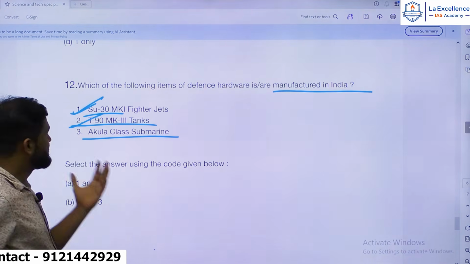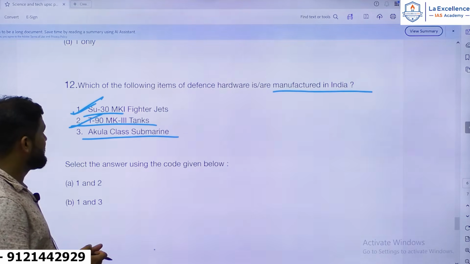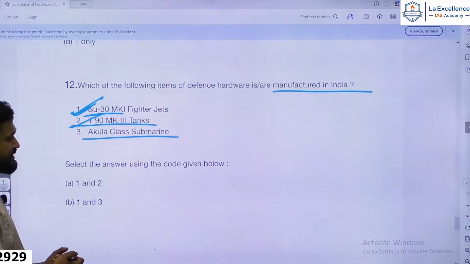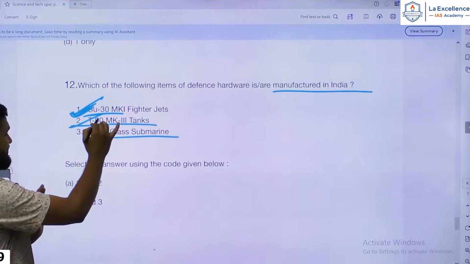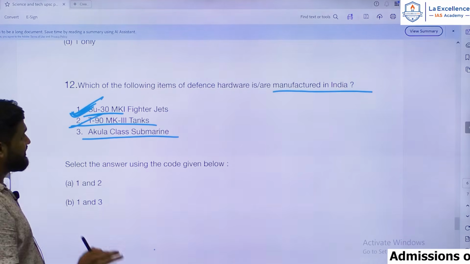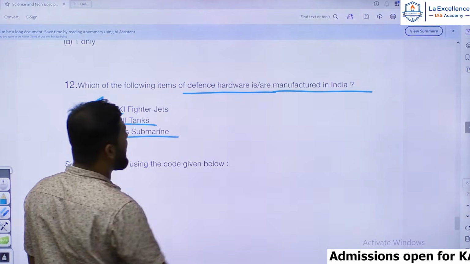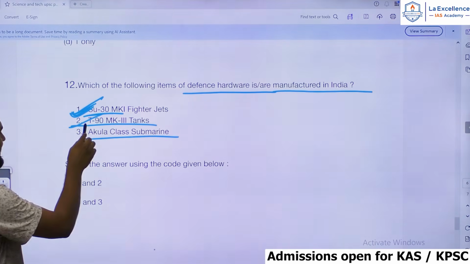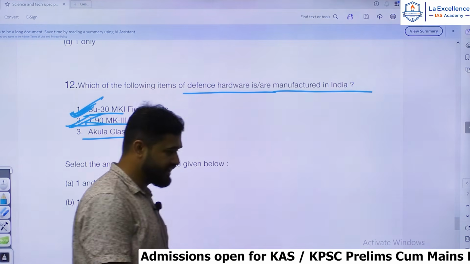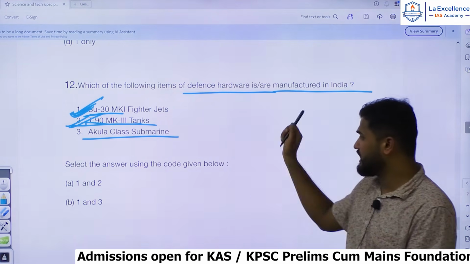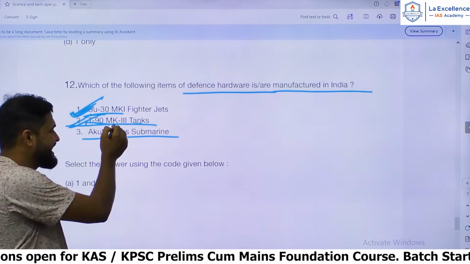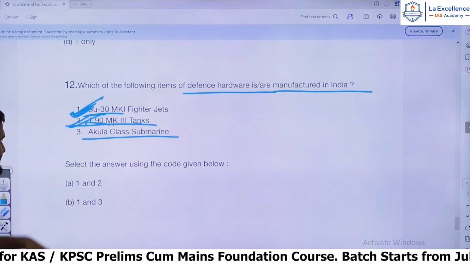It's a 4.5 generation, twin-engine aircraft, and a UPSC aspirant studying defense must have gone through this at least once. So this is correct, that India produces it. Yes, T-90 Mk3 tanks. So this is also correct. It is also produced and manufactured in India, even though its design is from Russia, same like Sukhoi 30. So these tanks are also produced in India, even though designs are from Russia.